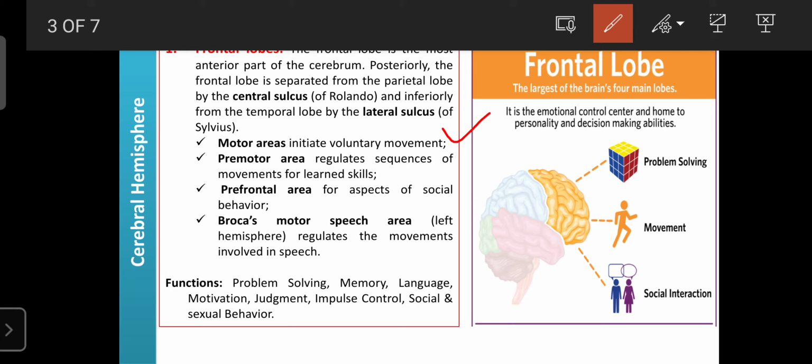Broca's motor speech area mainly regulates the movements involved in speech, such as hand movements, eyebrow movements and facial movements during speech. So the frontal lobe is involved in the regulation of problem solving, memory, language, motivation, judgment, impulse control, and social and sexual behavior. All these are regulated by the frontal lobe.